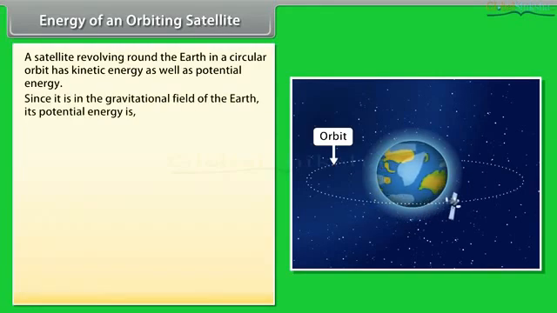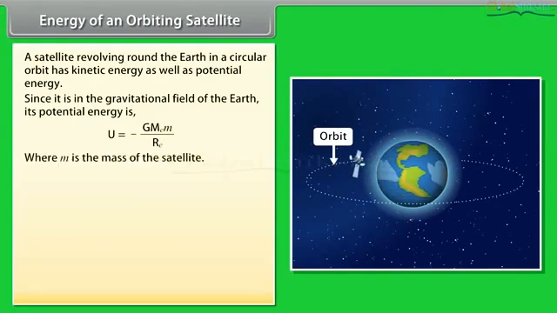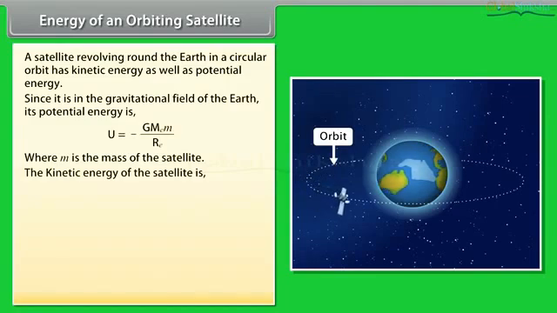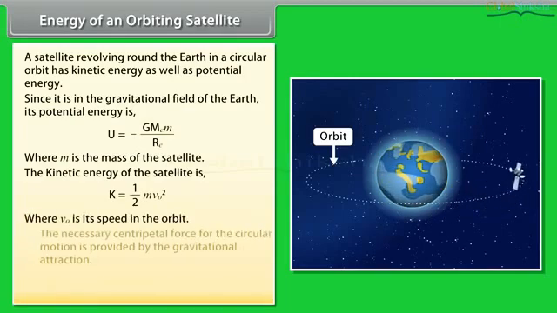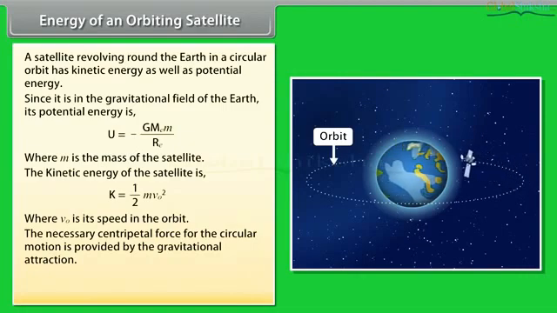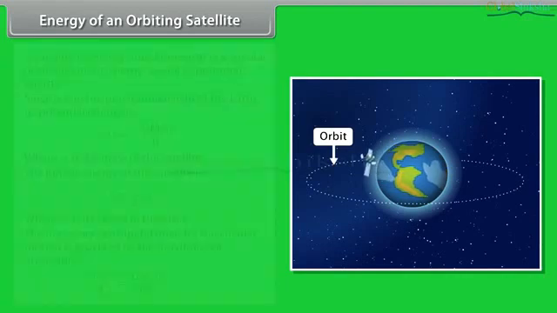Since it is in the gravitational field of the Earth, its potential energy is U is equal to minus G M E M divided by R E, where M is the mass of the satellite. The kinetic energy of the satellite is K is equal to half m v naught square, where v naught is its speed in the orbit. The necessary centripetal force for the circular motion is provided by the gravitational attraction.